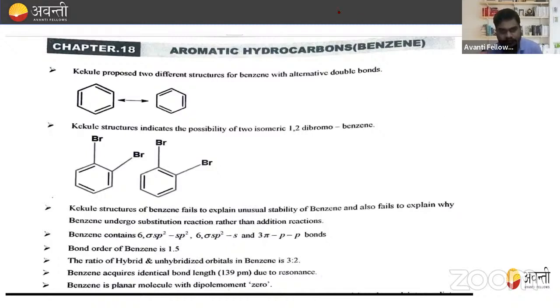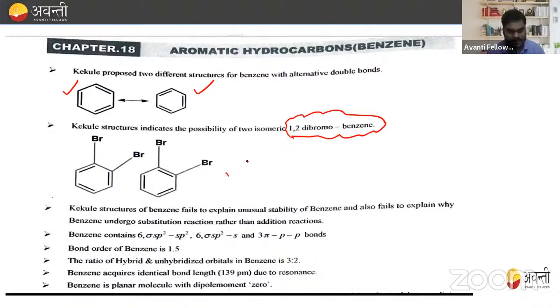Okay. Now, first of all, Kekule is the one who proposed the structure of benzene, right? So Kekule proposed two different structures of benzene with alternating double bonds, as we see here. The Kekule structures indicate the possibility of two isomers of 1,2-dibromobenzene.